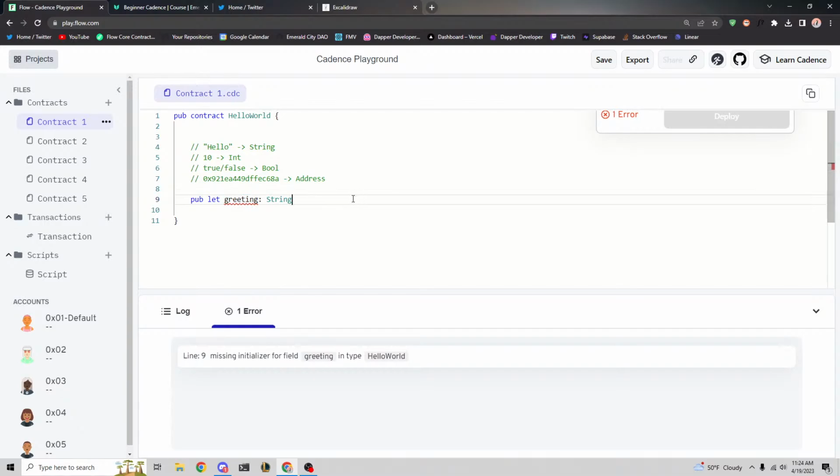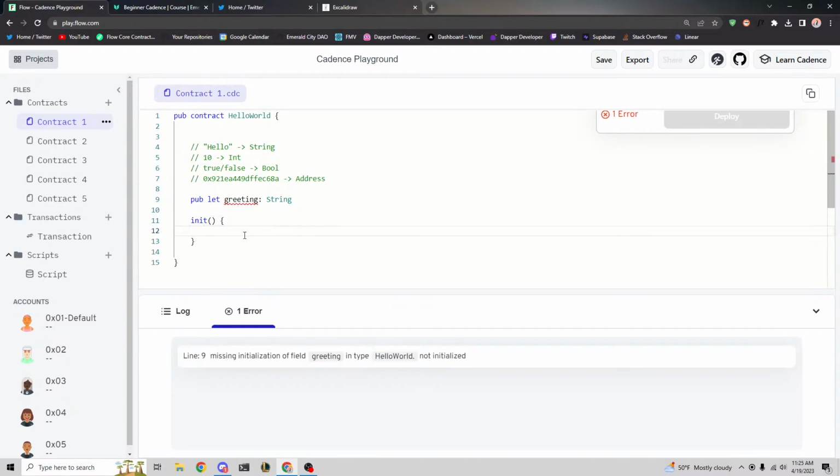The reason for that is because in smart contracts, you have to give variables a default value. If we were to deploy this contract right now and put it on the blockchain, this greeting variable would be nothingness, and that's bad. It can't be nothingness because we're telling it it's a string. So in order to initialize it, you make what's called an init function or an initializer.